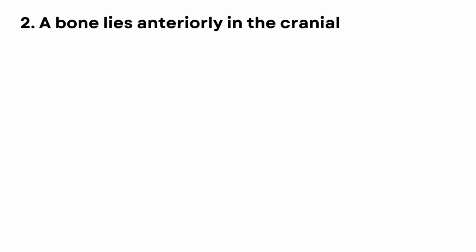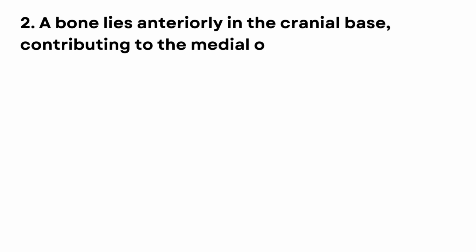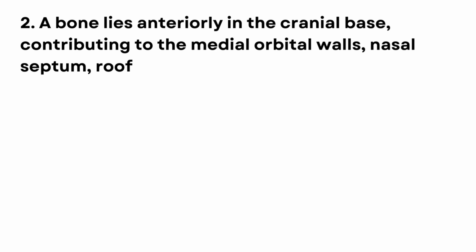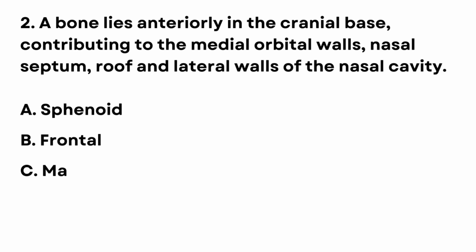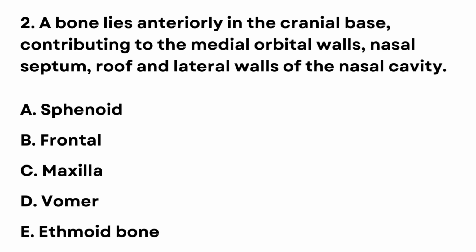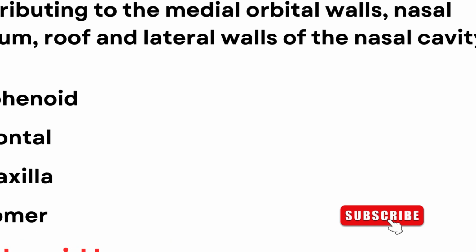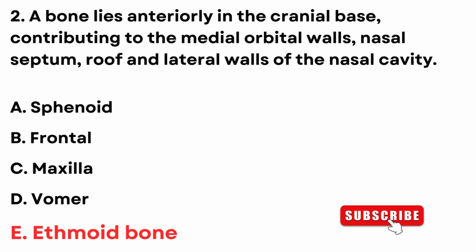2. A bone lies anteriorly in the cranial base, contributing to the medial orbital walls, nasal septum, roof, and lateral walls of the nasal cavity. A. Sphenoid. B. Frontal. C. Maxilla. D. Vomer. E. Ethmoid bone. The answer is E. Ethmoid bone.